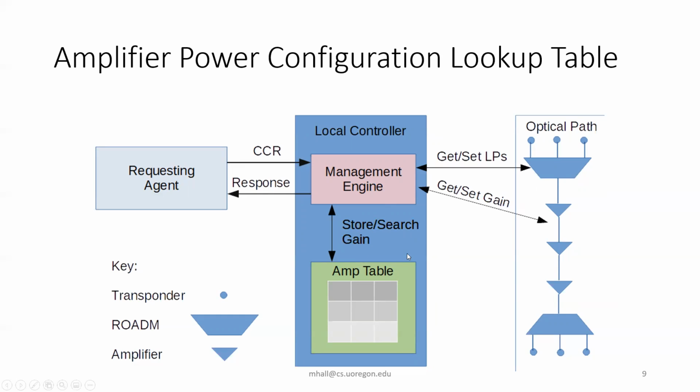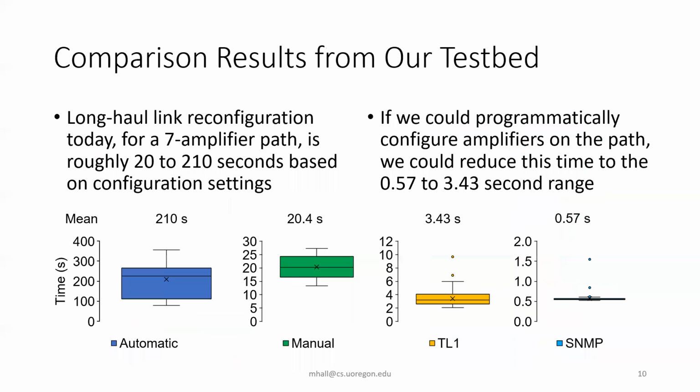And if we need to add a signal, we could look up in the table the levels that were set earlier by the protocol on the wire and set those directly, instead of having the amplifiers all redo the negotiation stages every time the set of wavelengths changes. So we build this little amplifier table, but right now it can only read values and check whether or not they're valid on the path. And unfortunately, we can't set the gain specifically from the amplifier table yet.